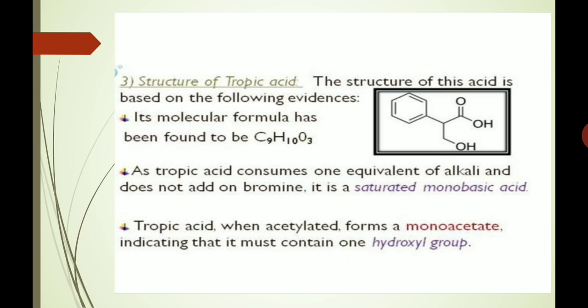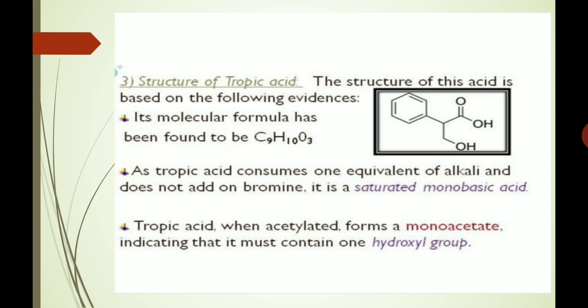The third point is that we have to prove the structure of tropic acid. The structure of this acid is based on some evidences. Number 1, its molecular formula has been found to be C9H10O3. As tropic acid consumes one equivalent of alkali and does not add on bromine, it is a saturated monobasic acid.